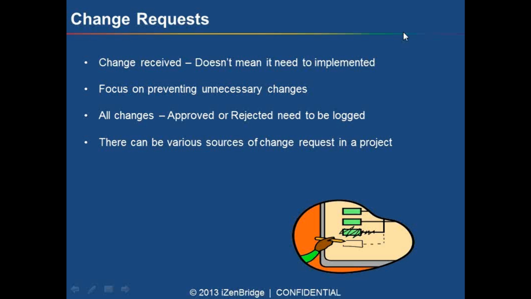Now, when we say any kind of change request, there are various sources of a change request. Whenever we receive any change request in our project, we are supposed to log that change request, whether we are going to implement it in our project or not. But definitely we need to log it somewhere. And in the later stages, after the CCB review and everything, we are going to update the status for that specific change request, that we have done it, or we have rejected it, or we have postponed it.